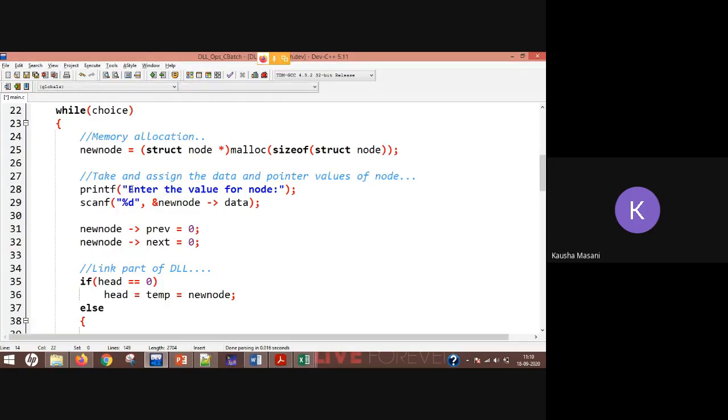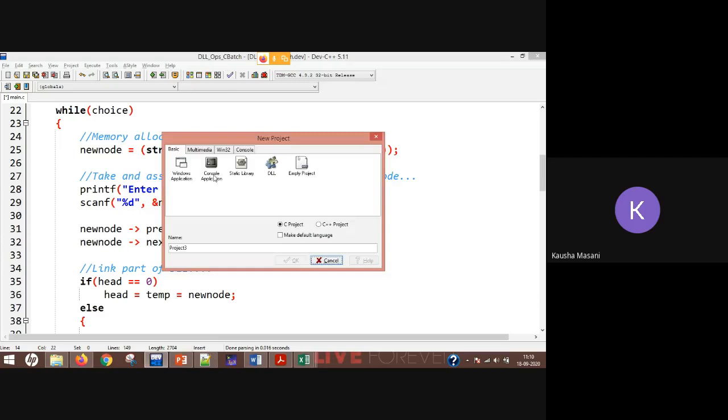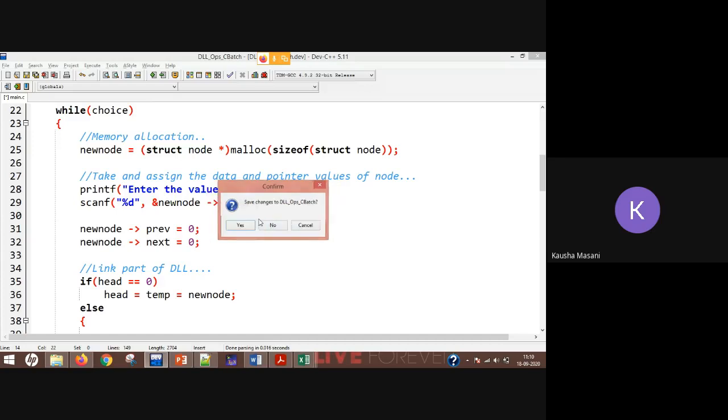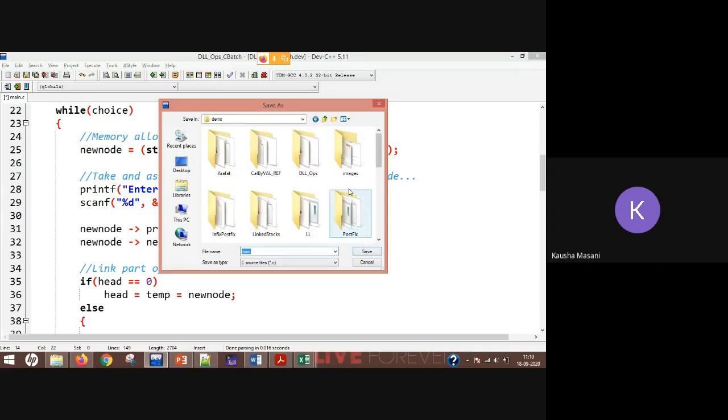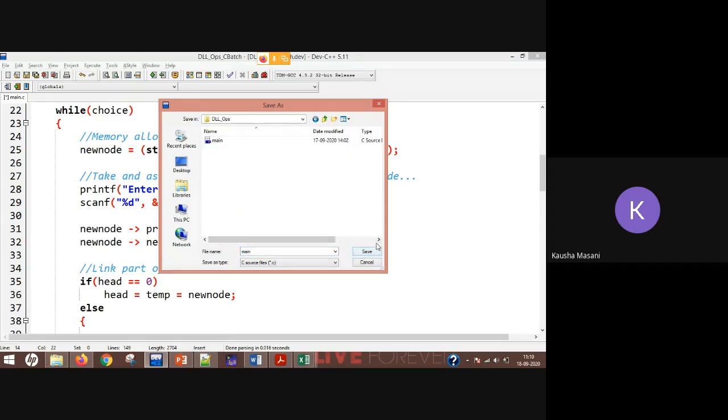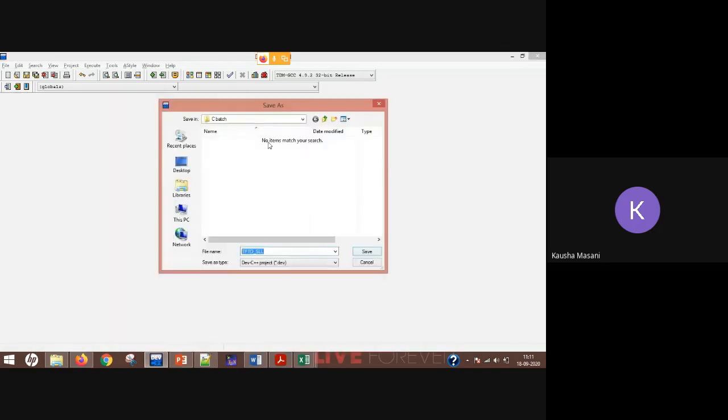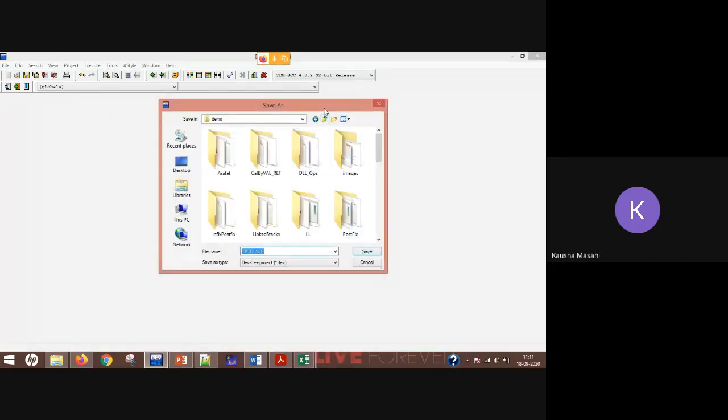Okay, so this is my new project, a console application C project, SLL.